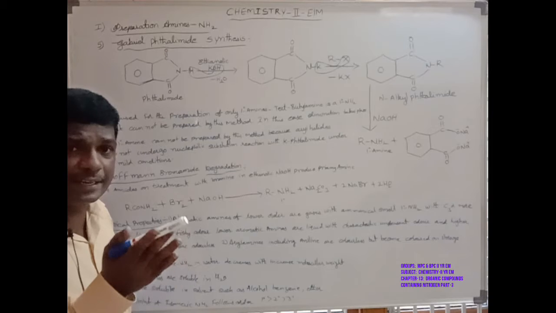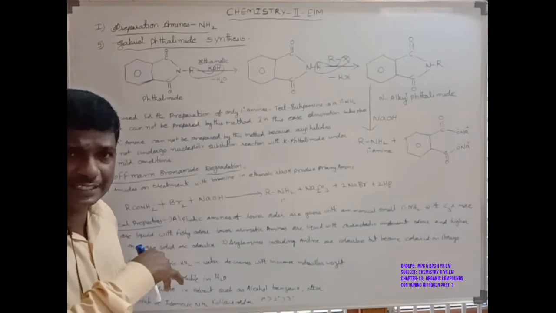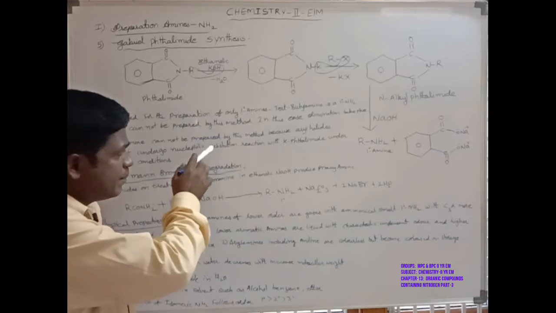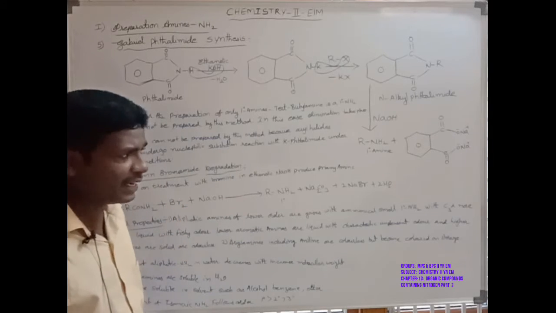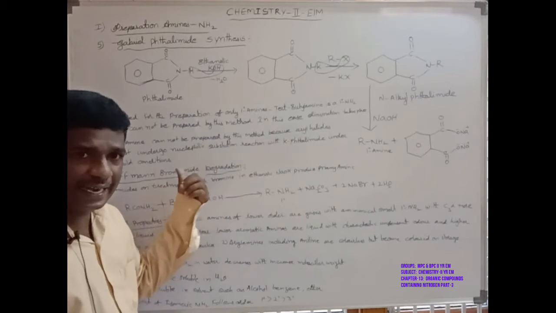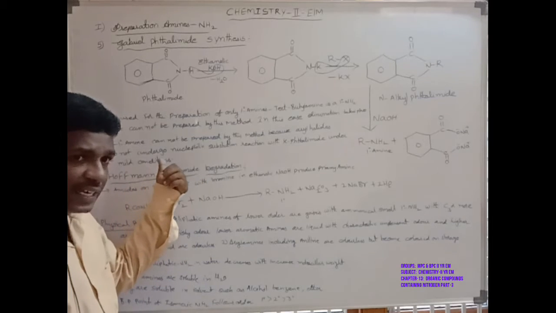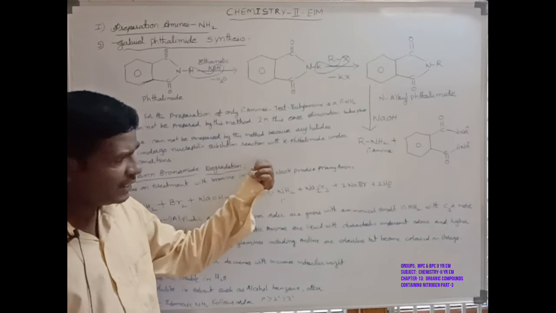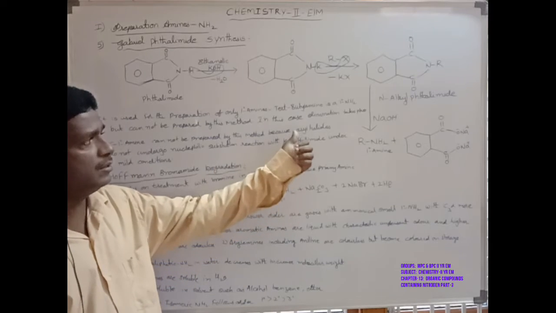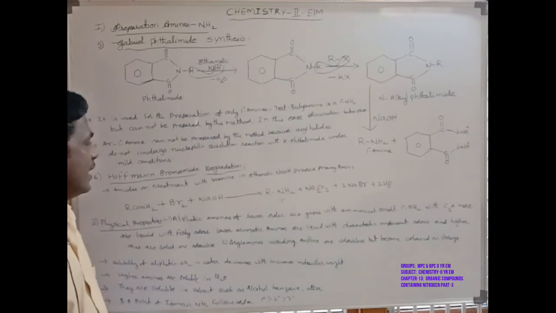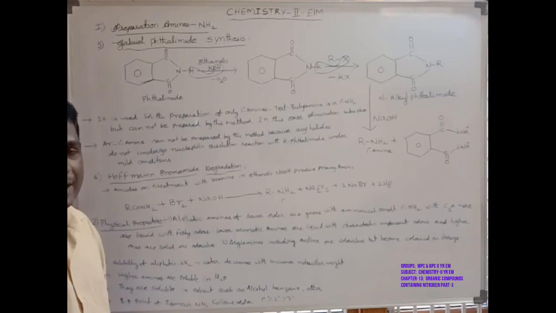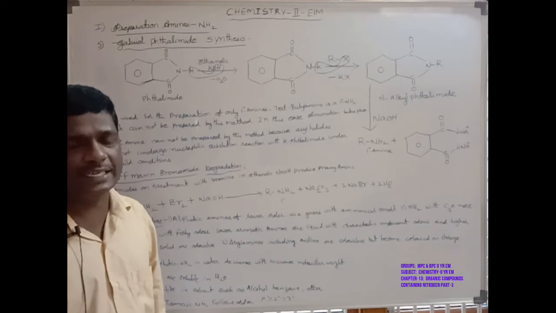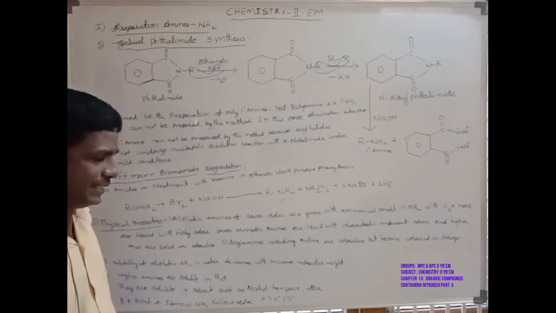Only aliphatic primary amines are prepared by the Gabriel synthesis, because aryl halides do not undergo nucleophilic substitution reaction with potassium phthalimide under mild conditions. That is the second limitation.